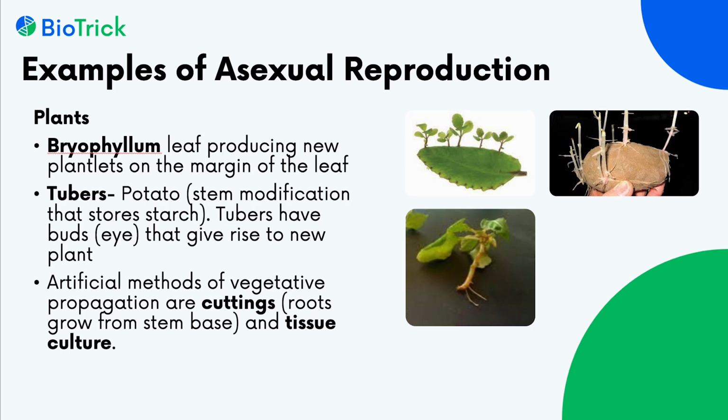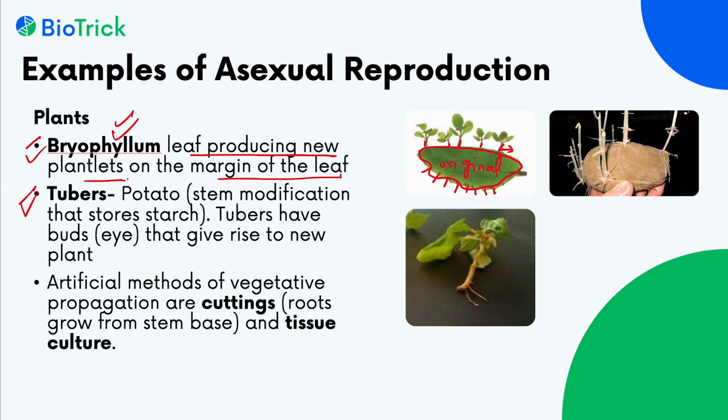Vegetative propagation can be seen in bryophyllum. What we see in bryophyllum is, on the leaf margins of bryophyllum, new plantlets emerge. New plantlets develop. This is the leaf of bryophyllum, and in its leaf margins, new plants develop, and these plants detach from the original leaf and develop into new plants. So this is the method of asexual reproduction in bryophyllum. Leaf producing new plantlets on the margin of the leaf.